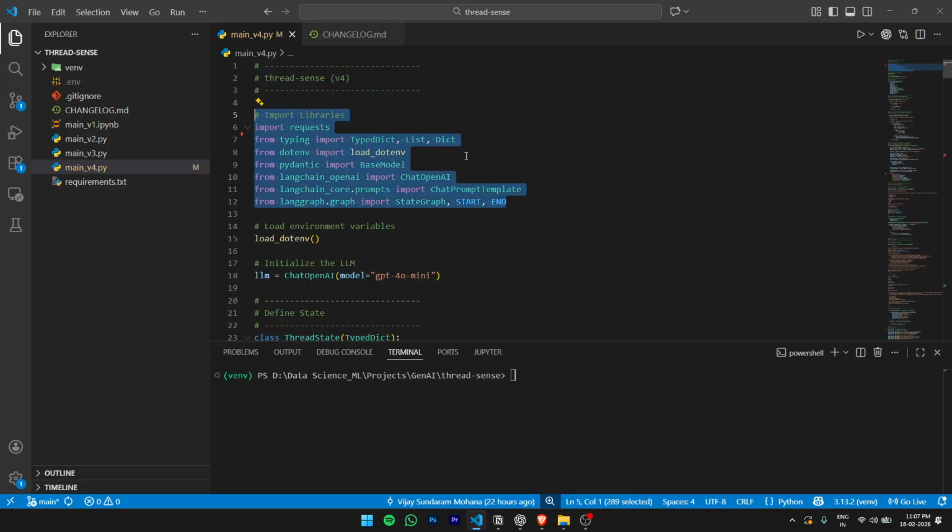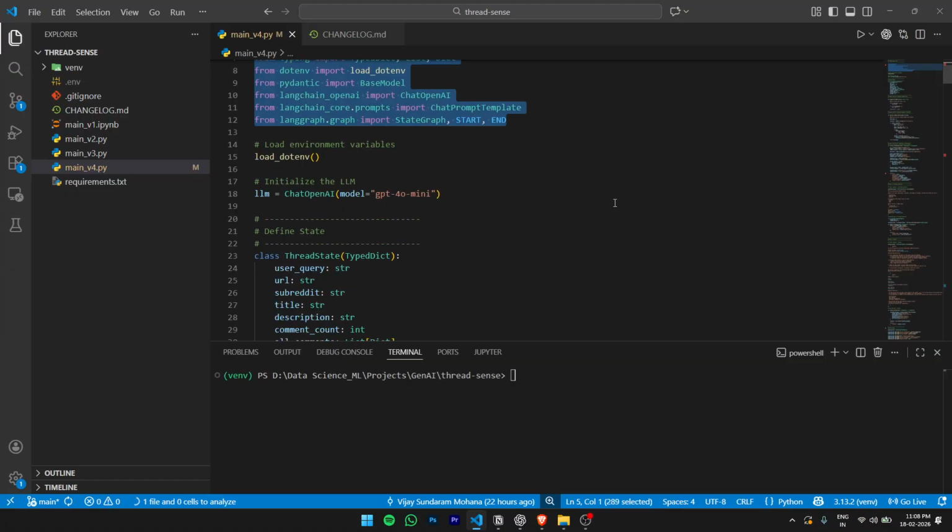The libraries are the same, or in fact we do have some extra libraries, but the first step is to import the libraries. We're loading the environment variables and initializing the LLM. Earlier I left it at default, I think I just said LLM equal to ChatOpenAI, but while doing some LLM calls, especially around structured prompting, I found the default ChatOpenAI model wasn't working well. I think by default it chooses GPT 3.5. I'm not sure, but I found this model to be working really well, so that's why I chose it.